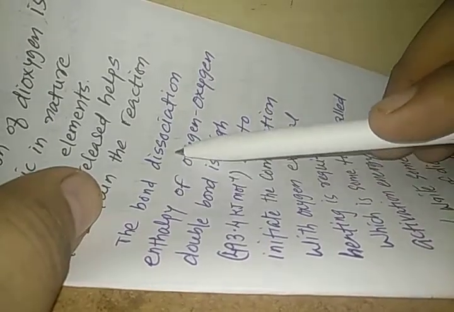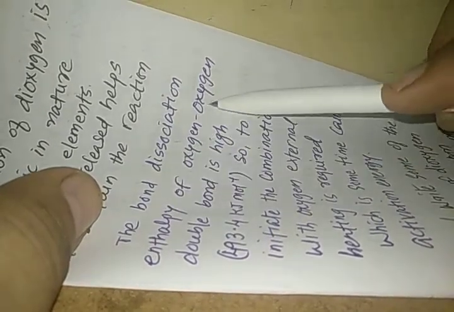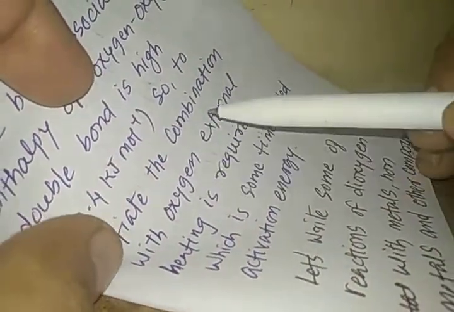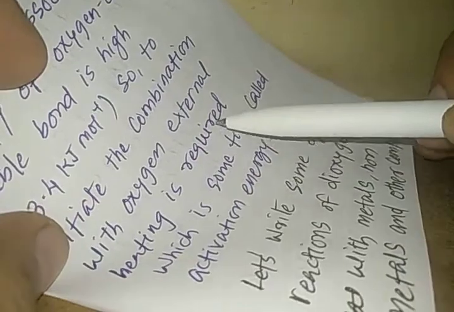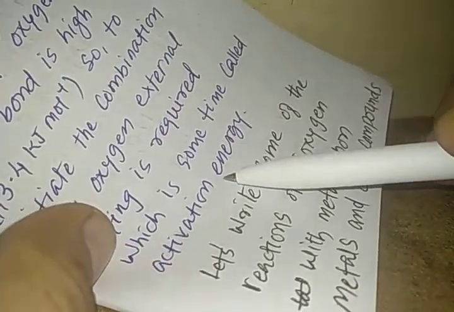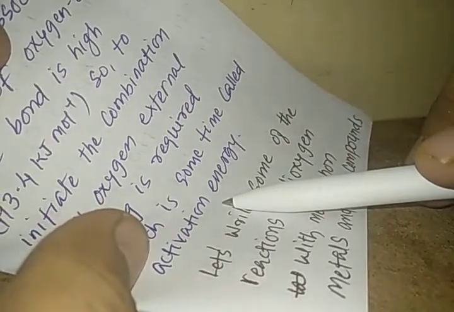The bond dissociation enthalpy of the oxygen-oxygen double bond is high, that is 493.4 kilojoule per mole. So, to initiate the combination with oxygen, external heating is required, which is sometimes called the activation energy.